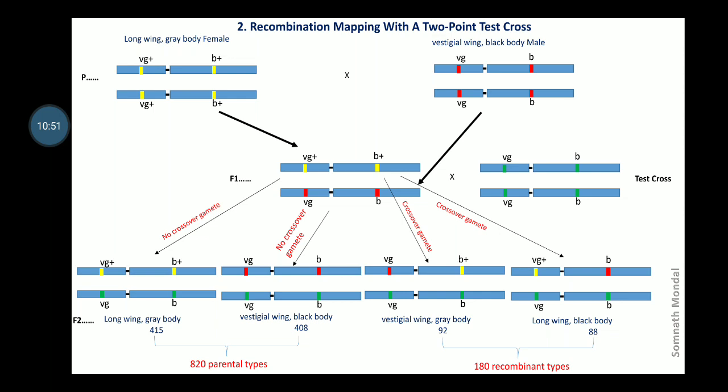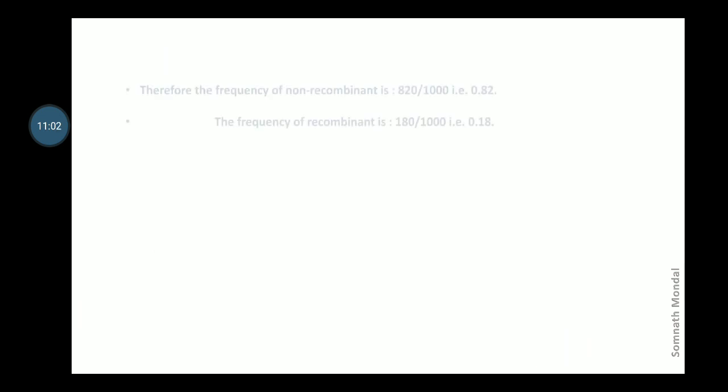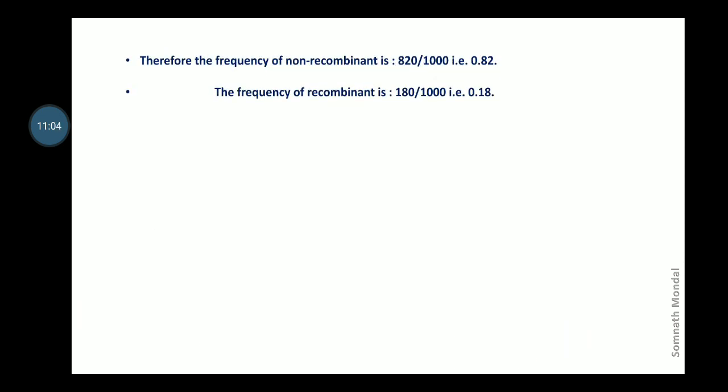Now the frequency of recombinant types is 180. So remember that parental types 820, recombinant type 180. Now the frequency of non-recombinant type is therefore 820 out of 1000, that is 0.82, whereas the frequency of recombinant is 180 out of 1000, that is 0.18.